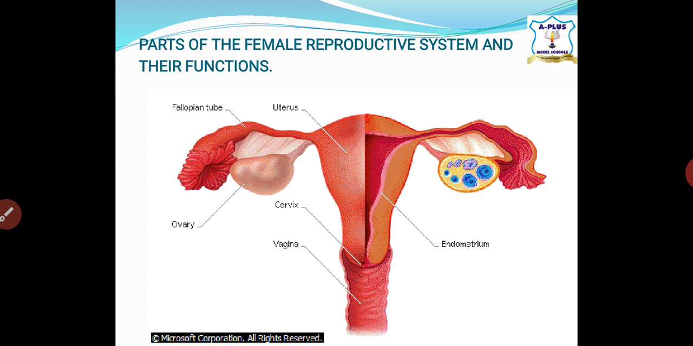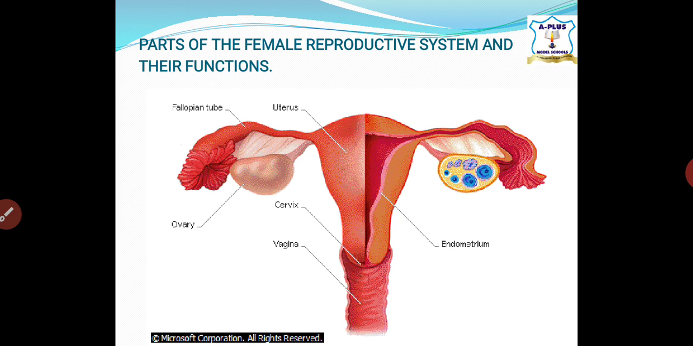This releases eggs, which are received by a funnel-like structure known as the fallopian tube. That means when the egg is ripe, it's released into a funnel-like structure known as what? The fallopian tube, or the oviduct, which serves as a pathway for the passage of ovum. Fertilization occurs in the oviduct.